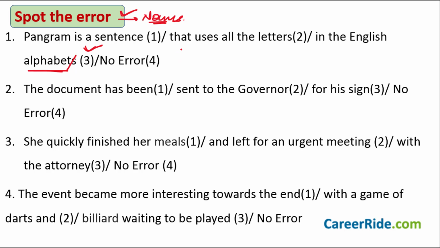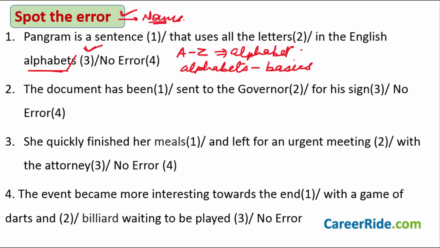Because we are talking about the letters A to Z here, and when we are talking about these letters, they are together alphabet. This is English alphabet. When you say alphabets, when you make it a plural, you mean the basics of that language. So pay attention, what is the meaning of the sentence? Because it is based on the meaning of the sentence that the usage of the words changes at times, and that is what is important.